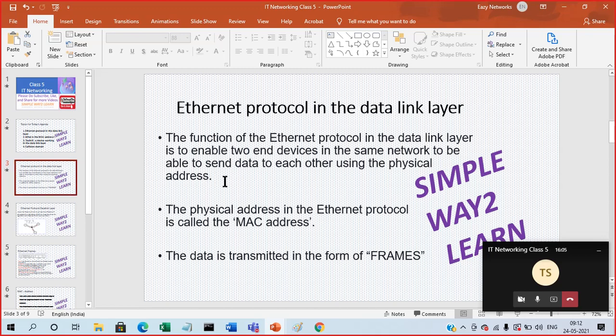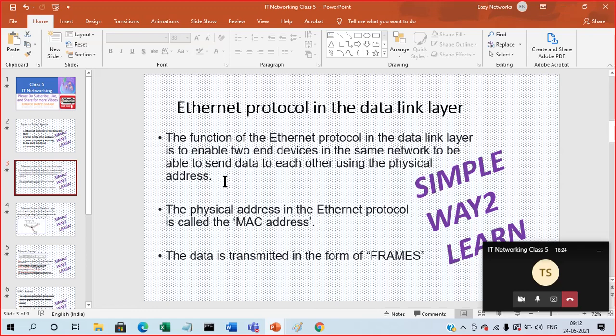Here, as I informed, how can we define Ethernet? Ethernet works on layer 2, which we can also call the data link layer.